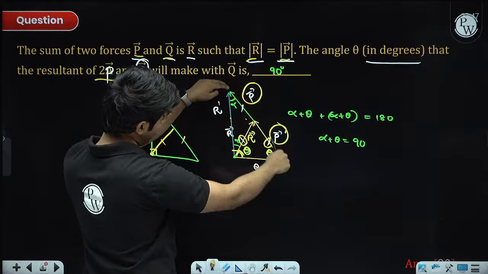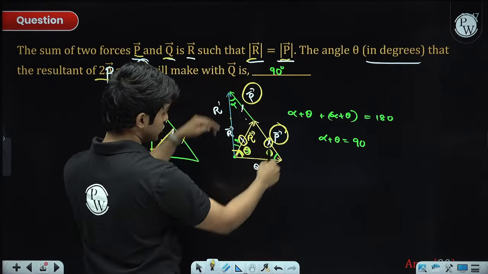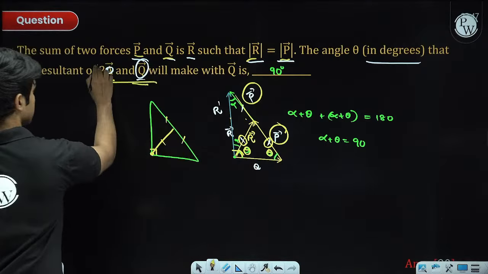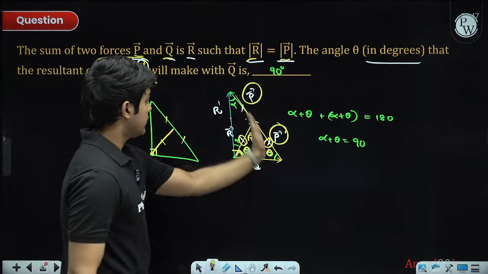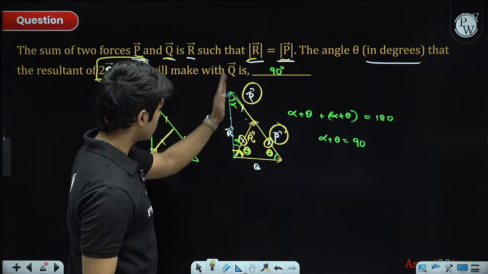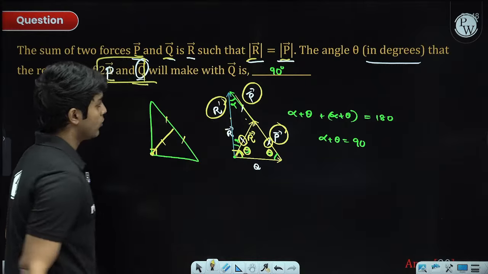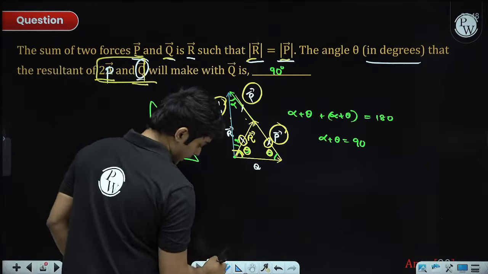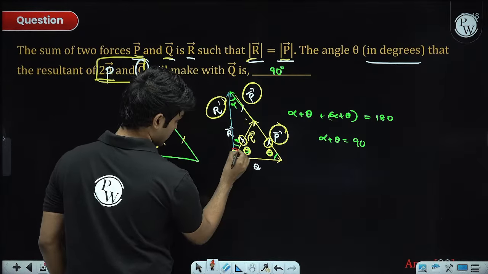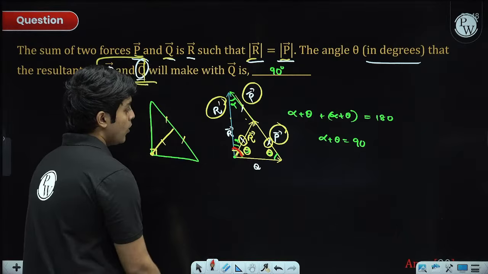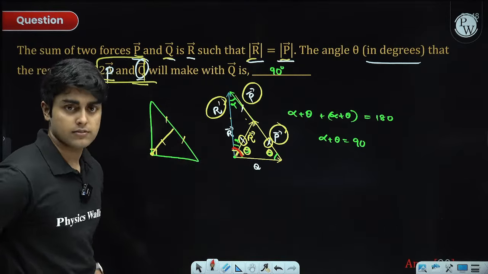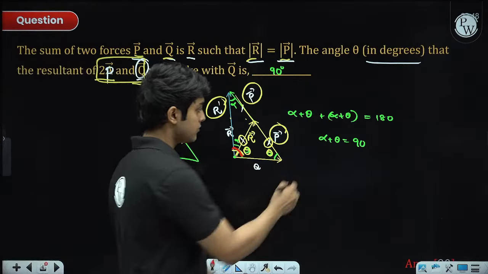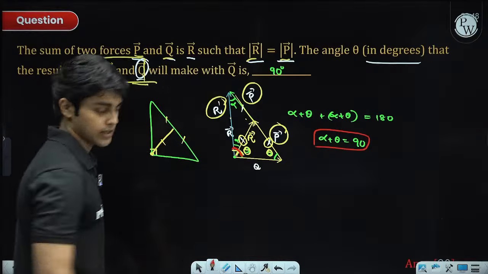So this whole hypotenuse, this whole side length, is 2P. 2P added to Q. The resultant of that is going to be this blue vector. So the question is, what is the angle between this R dash and this Q, which is this whole angle? And that angle is actually alpha plus theta, if you look at the diagram, and alpha plus theta is going to be 90. So that is the answer.